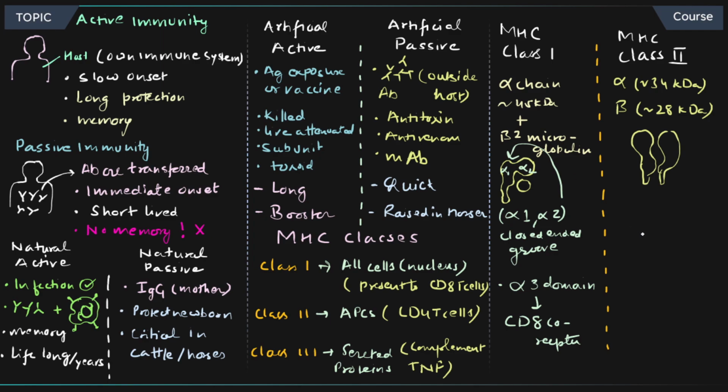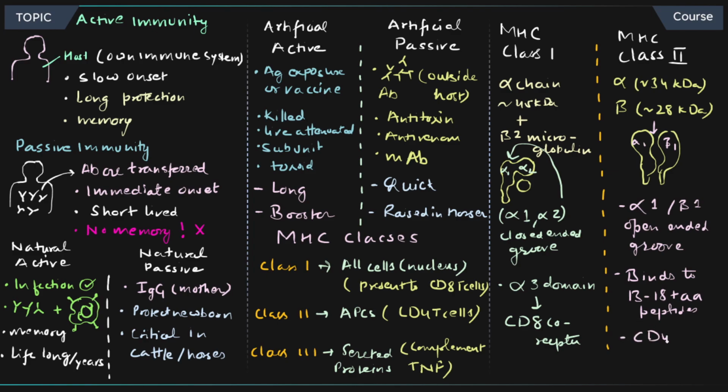Okay, alpha 3 domain. Next, in case of MHC class 2, you have alpha 1 and beta 1. They're going to create the open-ended groove right over here in between alpha 1 and beta 1. So it's going to bind to a 13 to 18 amino acid peptide, very, very long peptide, and this is going to further bind to the CD4 co-receptor because this is a class 2 MHC molecule, right?